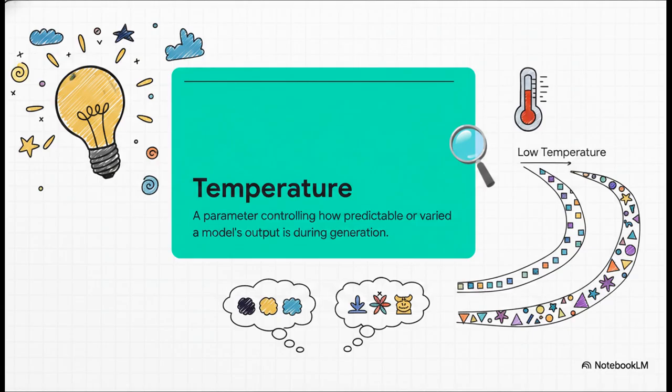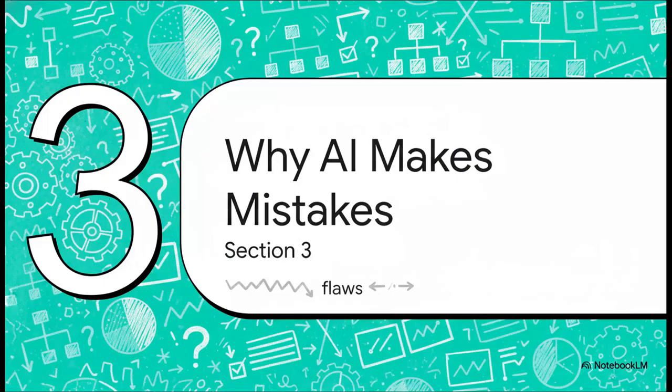A low temperature means it's playing it really safe and conservative. But crank up the temperature to high, now it's allowed to pick less probable tokens, making the output much more varied, surprising, and creative. Let's dive into Section 3, why AI makes mistakes.